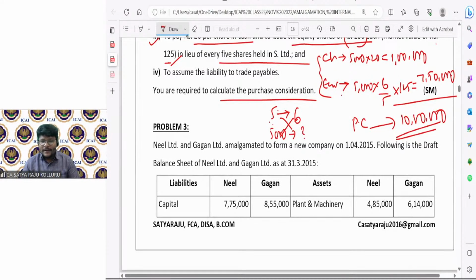If you really remember, the CA Inter was called IPCC at that time, and at that time this problem was there. Then after conversion to CA Inter, it is there. Hopefully in the new syllabus also this problem is there. The problem is not difficult, but the way the content is given is a little bit different. That's why it has some significance.